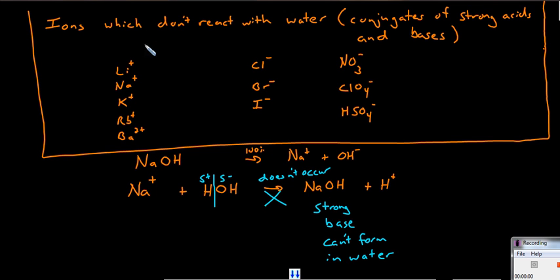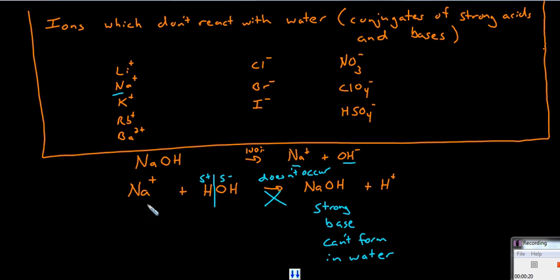This list of ions cannot react with water because these ions are the conjugates of strong acids and bases. As an example, sodium. Now we know that sodium hydroxide is a strong base. It dissociates 100% in water. Because it goes 100% in water, we know that sodium cannot combine with hydroxide to form sodium hydroxide.